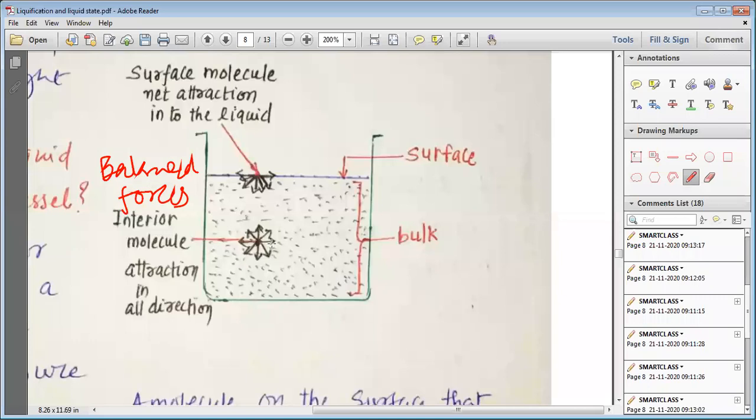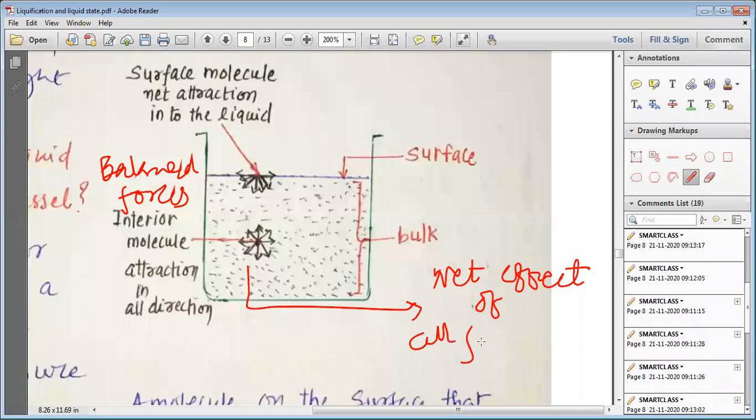That means the effect of all forces is zero. For this we can write: net effect of all forces is zero.